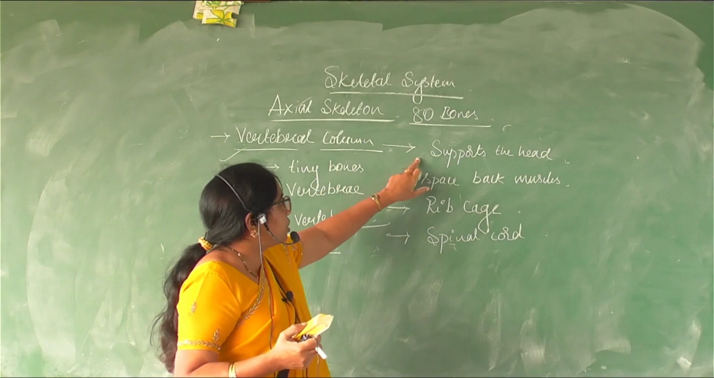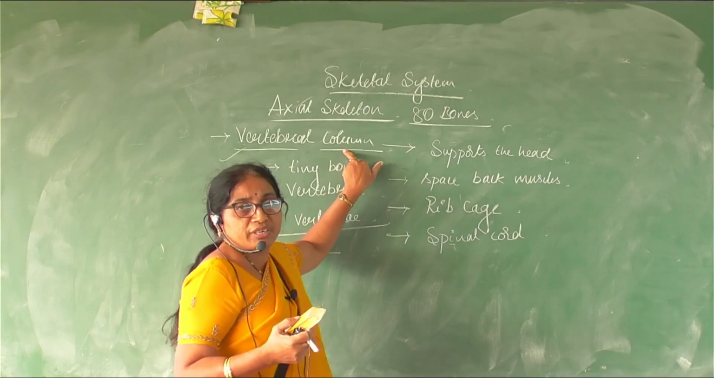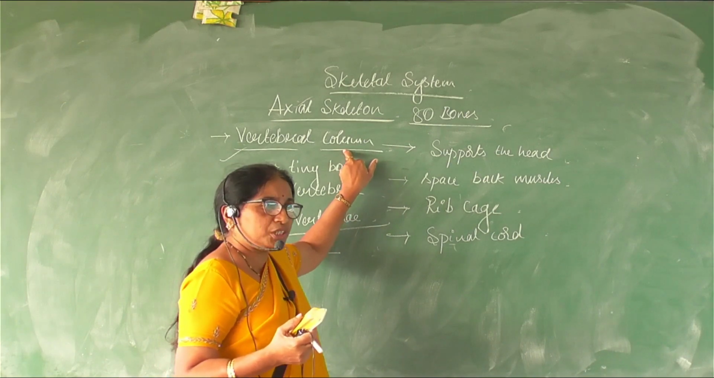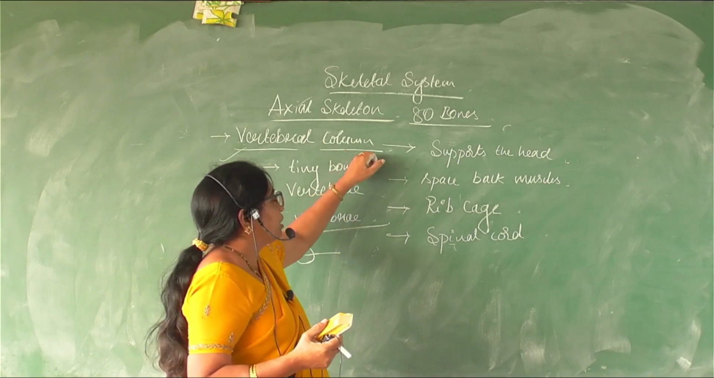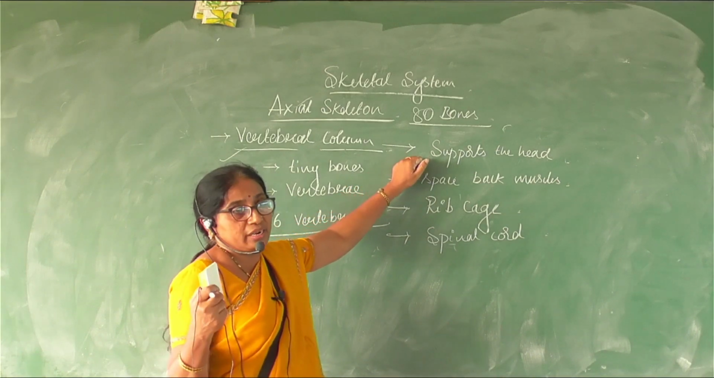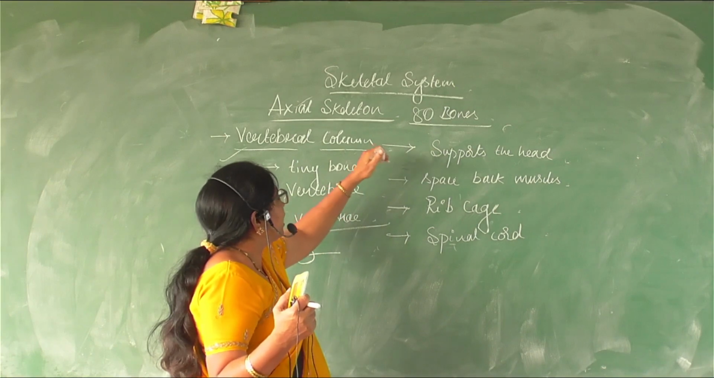It is fixed to the first bone of the vertebral column, which is called the atlas. Atlas is the first bone of the vertebral column. The occipital condyles articulate with the atlas. Therefore, it supports the head.